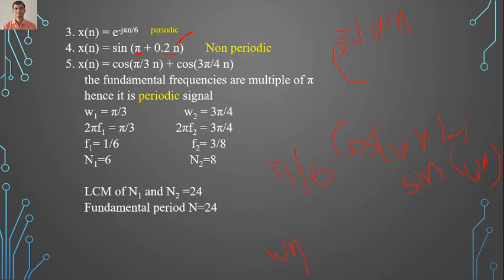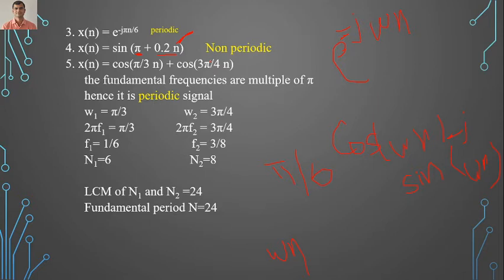When both the terms are not multiples of pi, with two signals added, then you see what the fundamental period is.